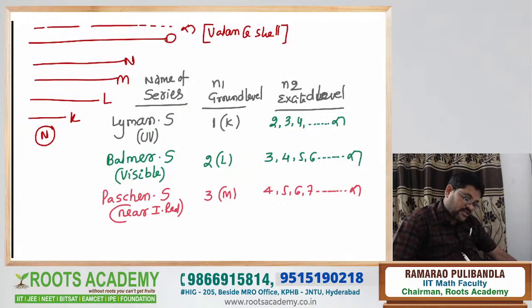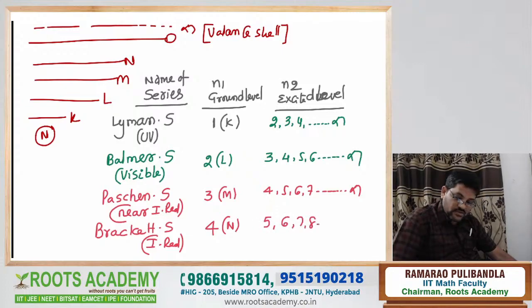Lyman, Balmer, Paschen, and this one is the Brackett series. For the Brackett series, you write the infrared region. The ground level is 4, meaning K, L, M, N, and the excited level is 5, 6, 7, 8, and so on up to infinity.